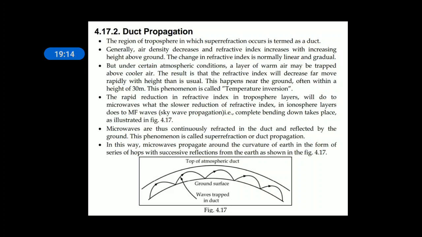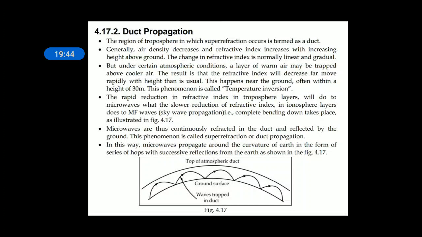The change in refractive index is normally linear and gradual, but under certain atmospheric conditions, a layer of warm air may be trapped above the cooler air. The result is that the refractive index will decrease rather than increase.